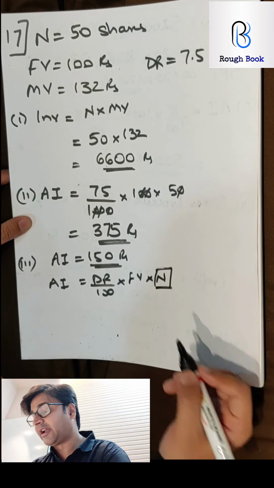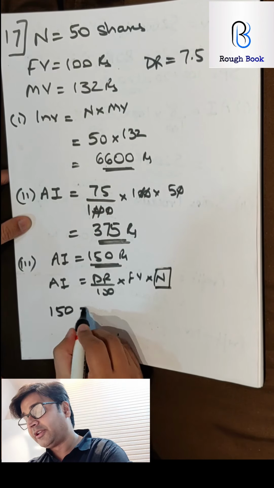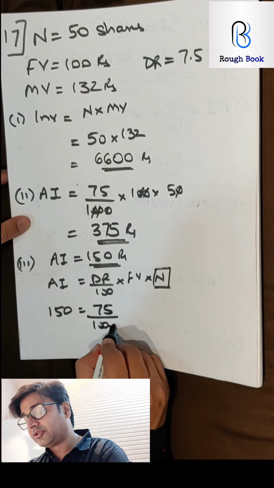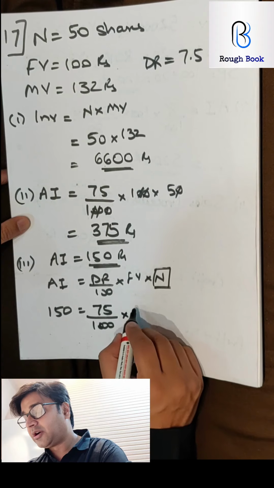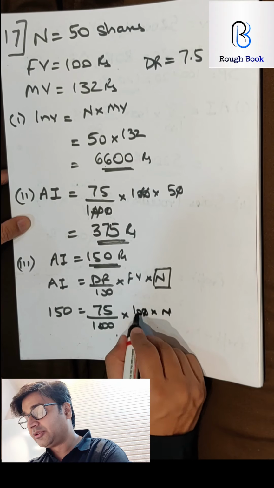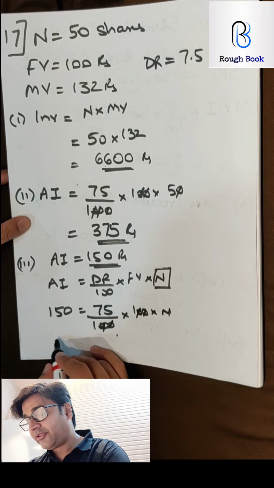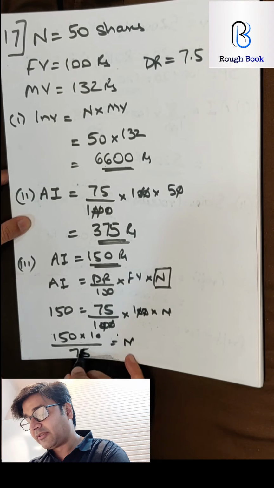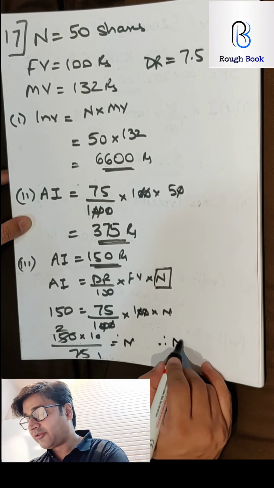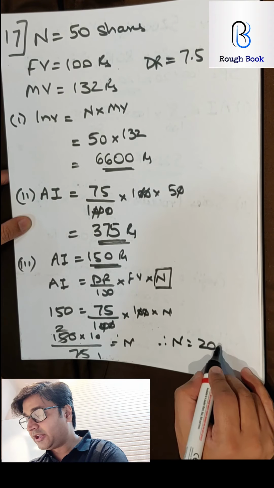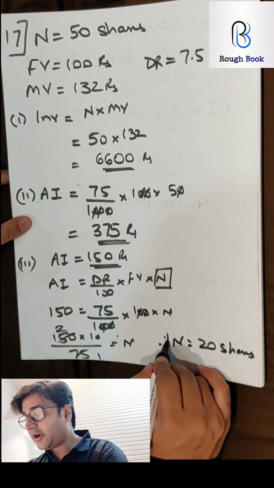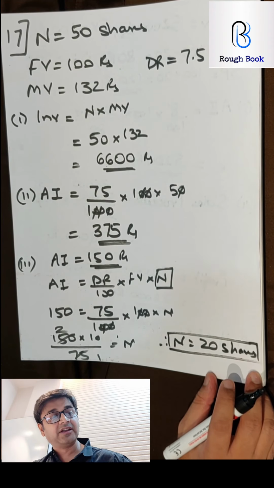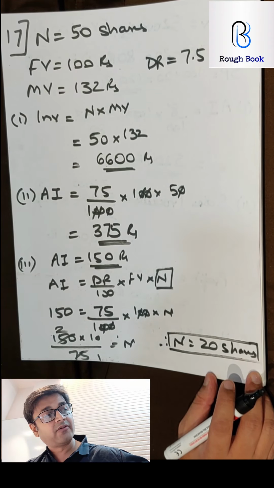So 150, dividend rate is 7.5, so 75 over 1000 into face value 100 into number. So 150 into 10 by 75. So therefore my number should be 20 shares. So he should buy 20 shares more in order to increase his annual income by rupees 150.